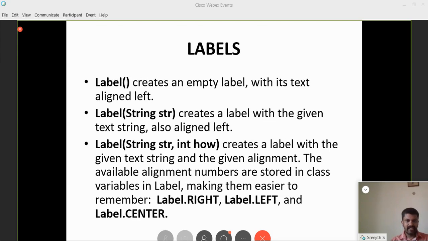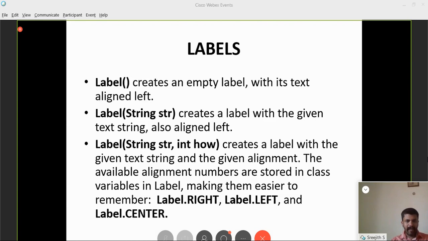A label is something which cannot be edited. For example, if you are starting an email ID, you will be asked to fill a form. It will contain "enter username", which will be a label. That part we cannot edit. Then on the right hand side, there will be a text box which we can edit. So label, text field, and then there will be a button.